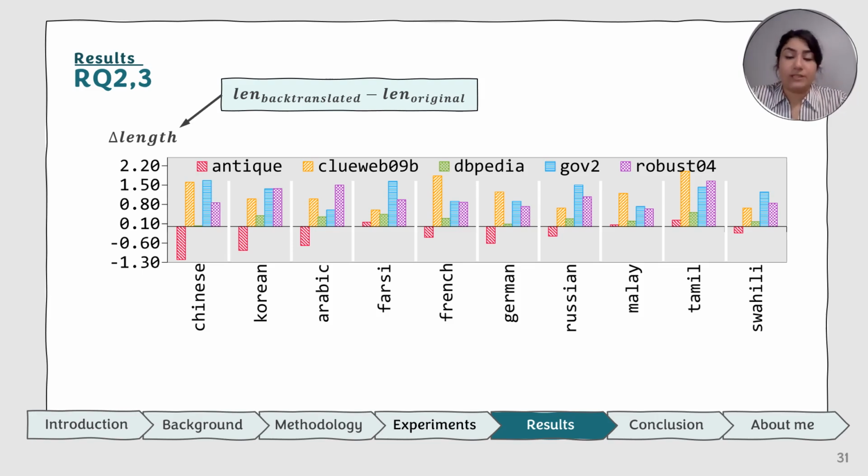In those query sets that already consist of short queries, back translation is going to add more terms to make it more specific. But on the other hand, in other datasets such as Antique, which already consists of long questions, by removing some uninformative terms, it's going to refine the queries.